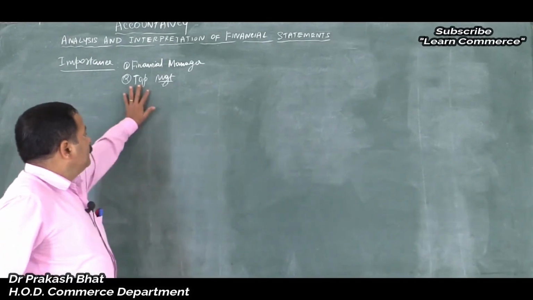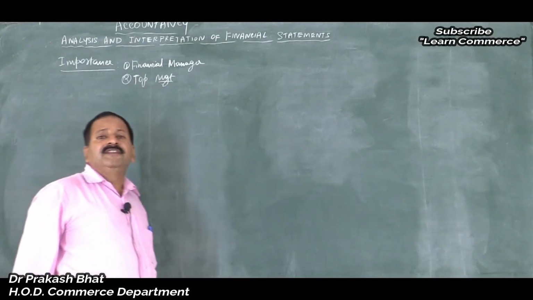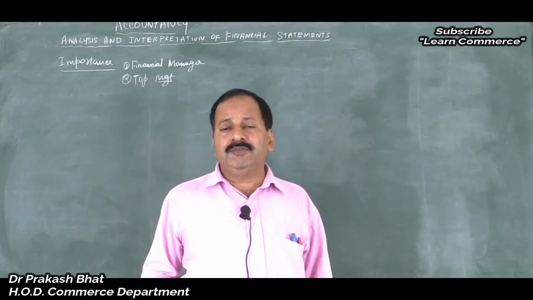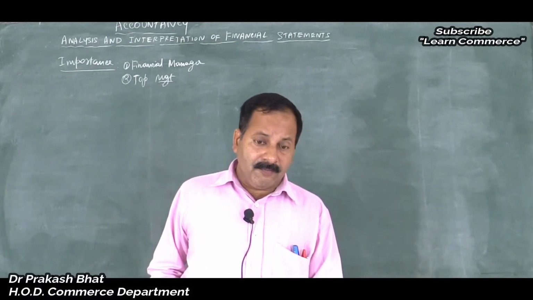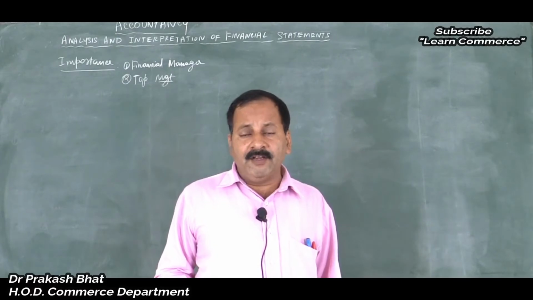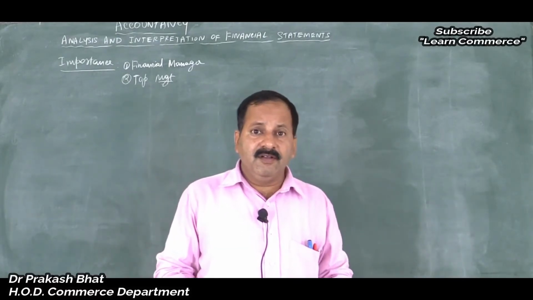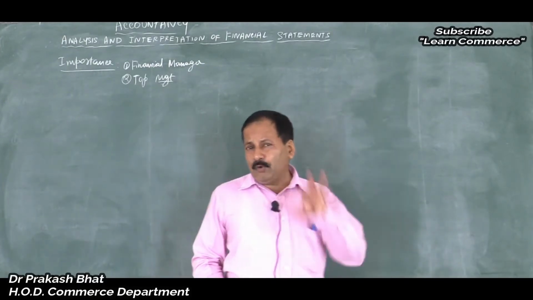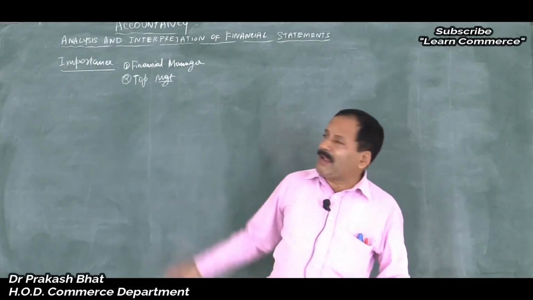So when the top management wants to take any decision, the management needs some sort of information. That information will be provided through the analysis and interpretation of financial statements. When they ask how much is the revenue from operations, you cannot give the entire ledger to the management, isn't it? Can they concentrate on that? No, they cannot. They need only the final figure, that's all, because they want to do planning for that.